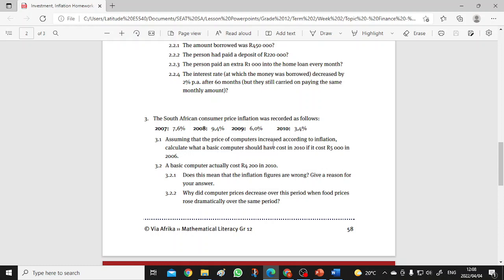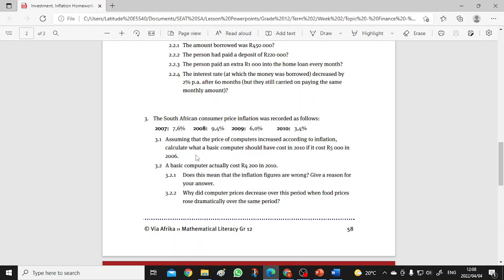Assuming that the price of computers increased according to inflation, calculate what a basic computer should have cost in 2010 if it cost 5,000 in 2006. So they are basically looking at how much it went up by per year. You need to work that out, so try and figure it out.